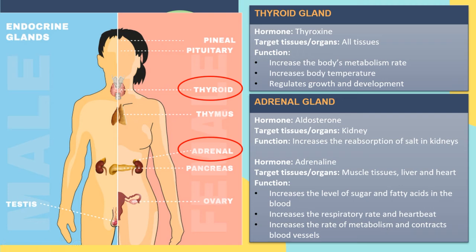Before that, make sure you know the thyroid gland will secrete thyroxine and the adrenal gland will secrete aldosterone and adrenaline.